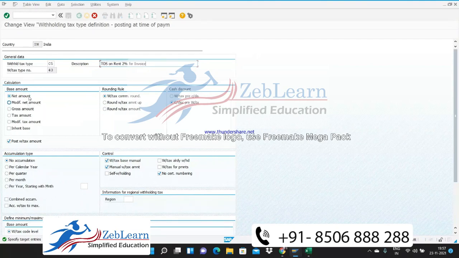Okay, and in this case also the base amount would be the net amount on which we are going to deduct tax. Rounding rule will be commercial, which we have taken, and we can take anything based on the requirement of the client. You are going to select this option.